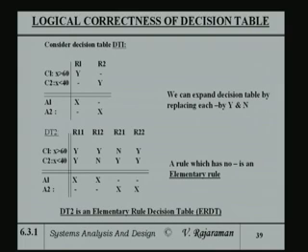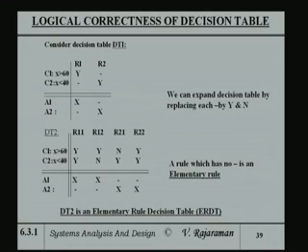So, the first rule will expand into R11 and R12, that means yes and yes no, and similarly R2 will expand into R21 and R22, where C1, now the dash, is expanded into no and yes. So, you can now see there are actually 4 rules, because each dash expands into 2 possible rules, because yes or no. If there are 2 dashes in the same column, it will expand into 4 rules.